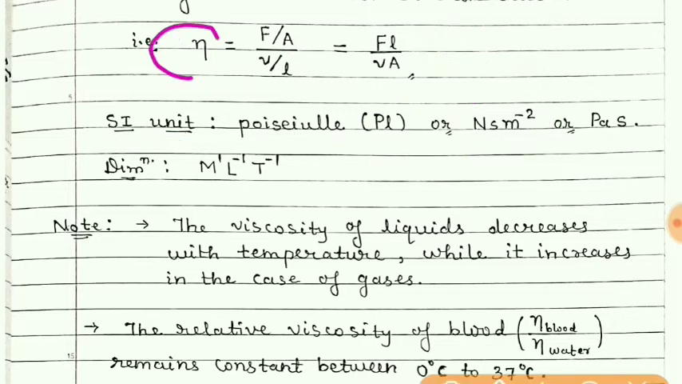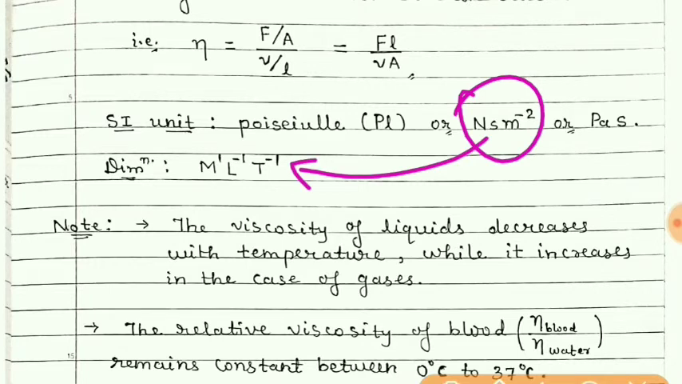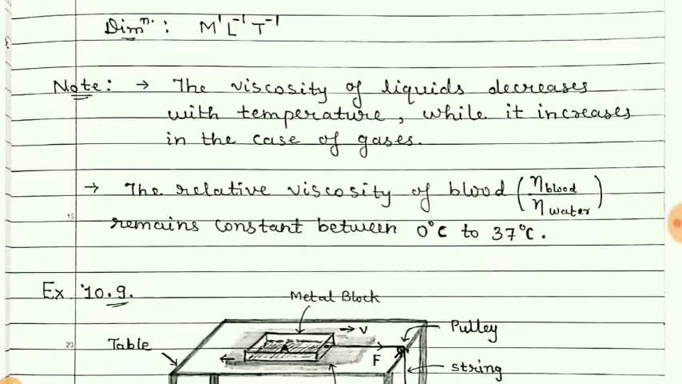Also, the coefficient of viscosity, its unit can be called poise, P-O-I-S-E. Now, if we have the unit, we can obtain the dimensional formula also. Now, some important points related to this.